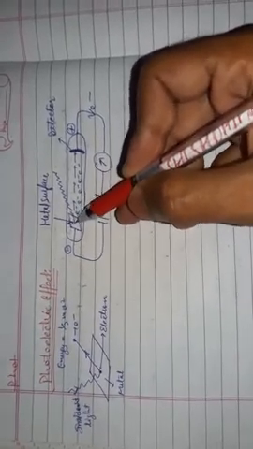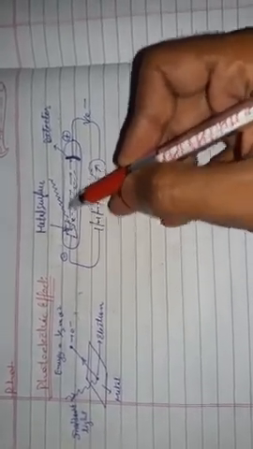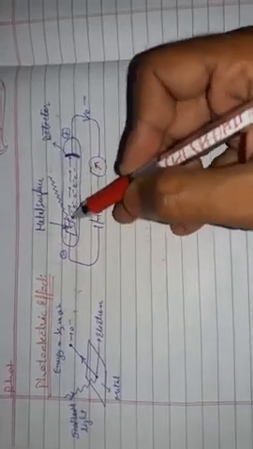This phenomenon is known as the photoelectric effect.